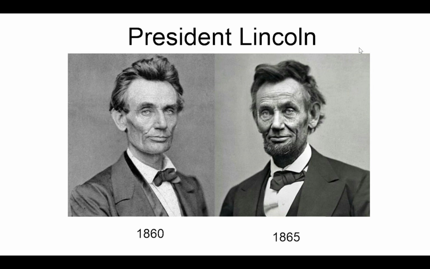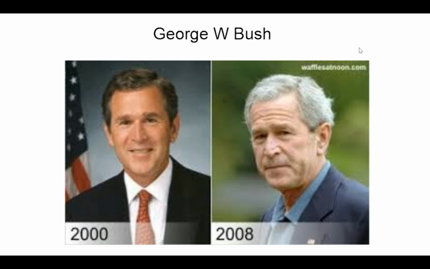And you might ask yourself, like, what can cause someone to age so quickly? And the answer is simple: stress. Now, it is extremely stressful being president. I'll show you some other examples here. Here is President George W. Bush in 2000 versus 2008 after 2 terms in office. And you can see he definitely aged a lot.